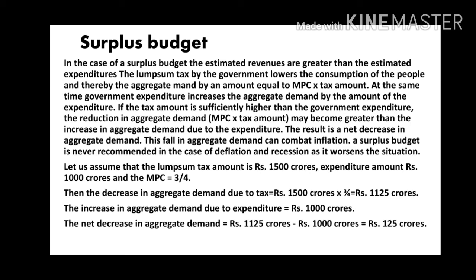Then the decrease in aggregate demand due to tax equals 1,500 crores into 3 by 4, equal to 1,125 crores. The increase in aggregate demand due to expenditure equals rupees 1,000 crores. The net decrease in aggregate demand equals rupees 1,125 crores minus rupees 1,000 crores, equal to rupees 125 crores.